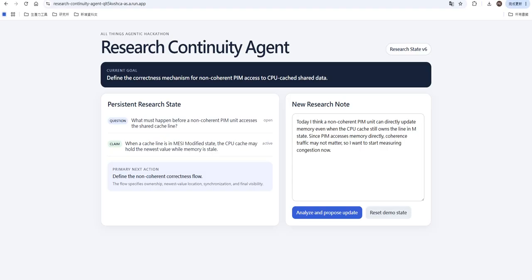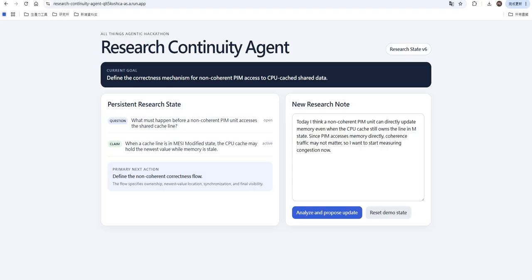This agent maintains a persistent research state across sessions. Here, my real thesis research is studying coherence and congestion in digital PIM systems. The system already remembers my current goal, to validate a MESI claim, and an open question about non-coherent PIM access, and my current next action. Now I come back with a new thought.